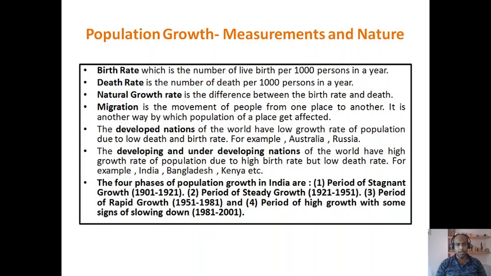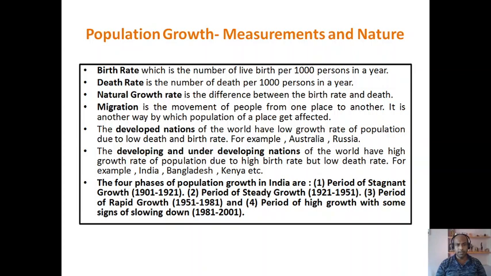Now, developed nations of the world have shown a low growth rate of population. On the other hand, developing and underdeveloped nations of the world have shown a high growth rate of population. Why? Because in a developed nation, the birth rate and death rate are both low. For that, the growth rate of population is also low. In developing and underdeveloped nations, birth rate is high but death rate is low. For that reason, the growth rate of population is very high.